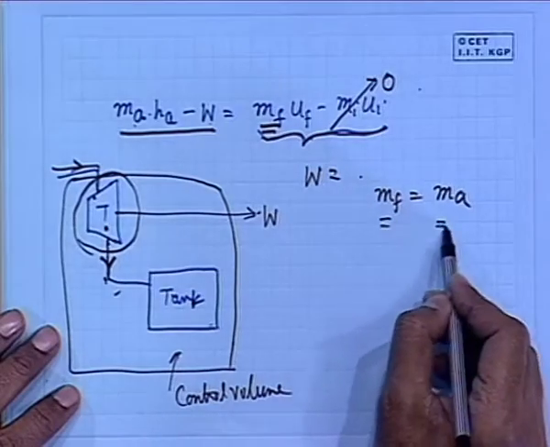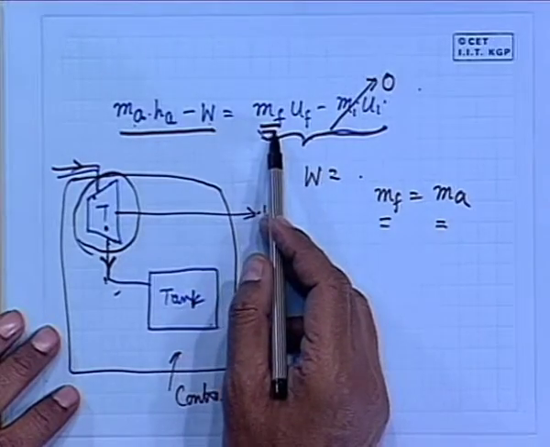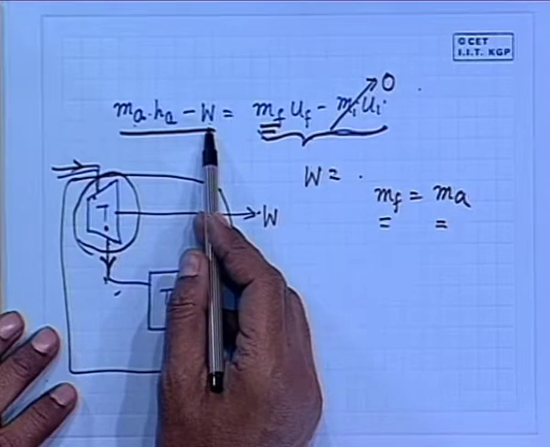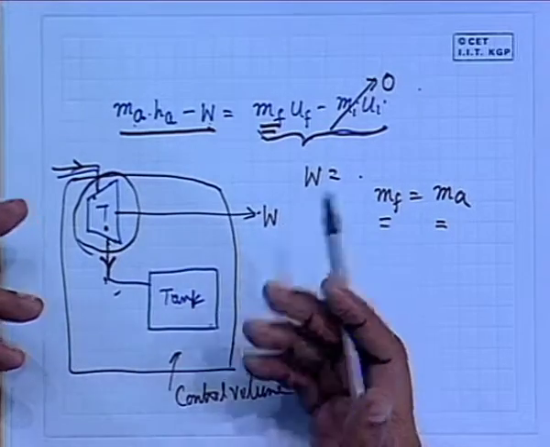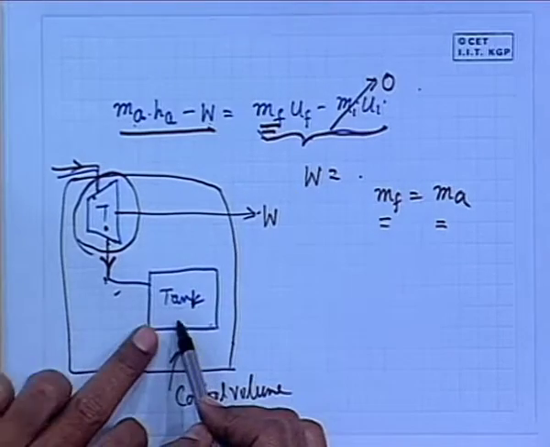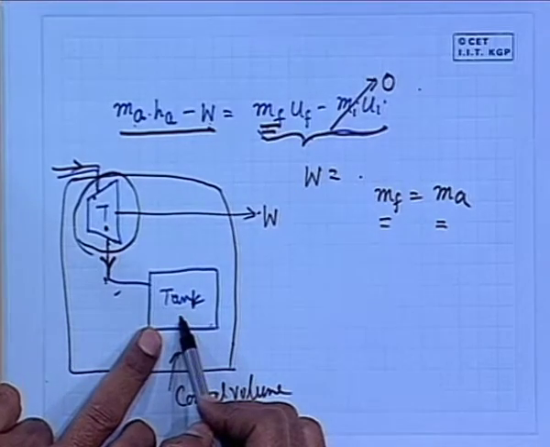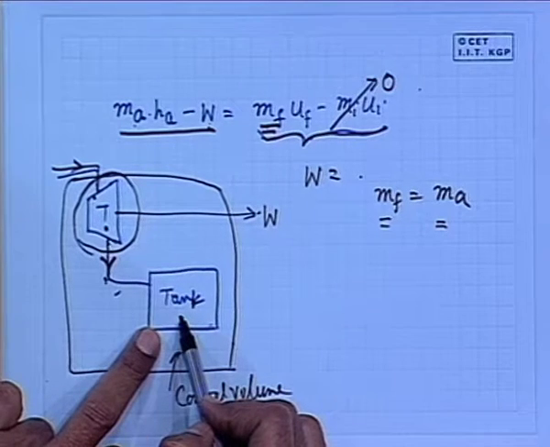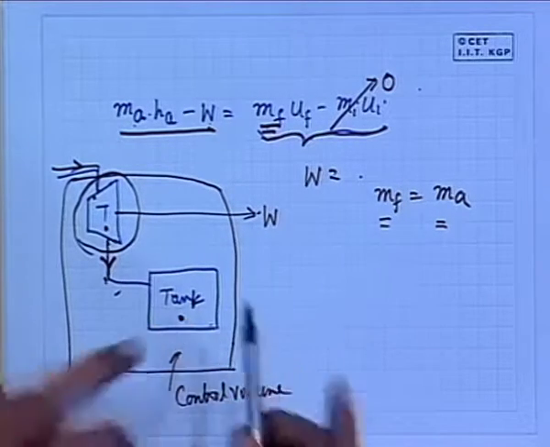So, MF is equal to MA. You can find out MF; here MF does not cancel out because work is there. Otherwise, we would find the work per unit mass, but here you can find MF because the final temperature and pressure of the tank are given and the volume of the tank is also given, 50 meter cube.